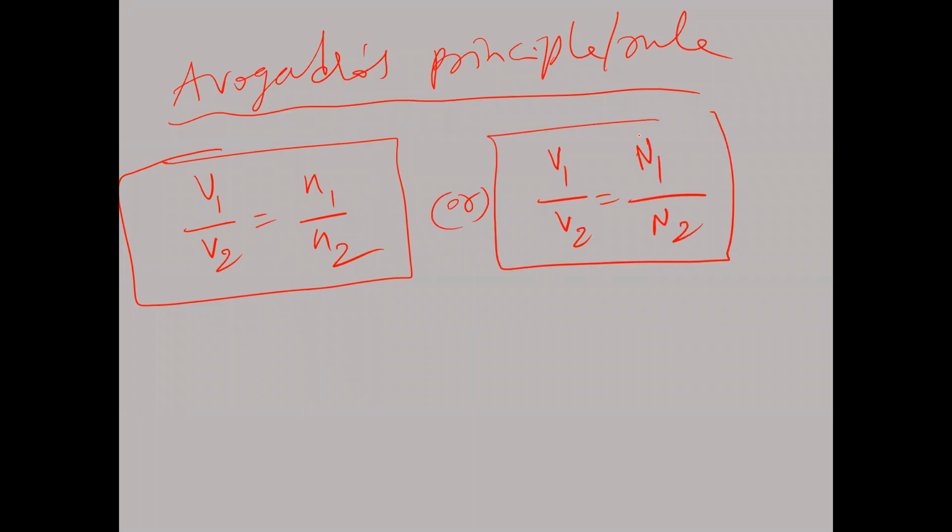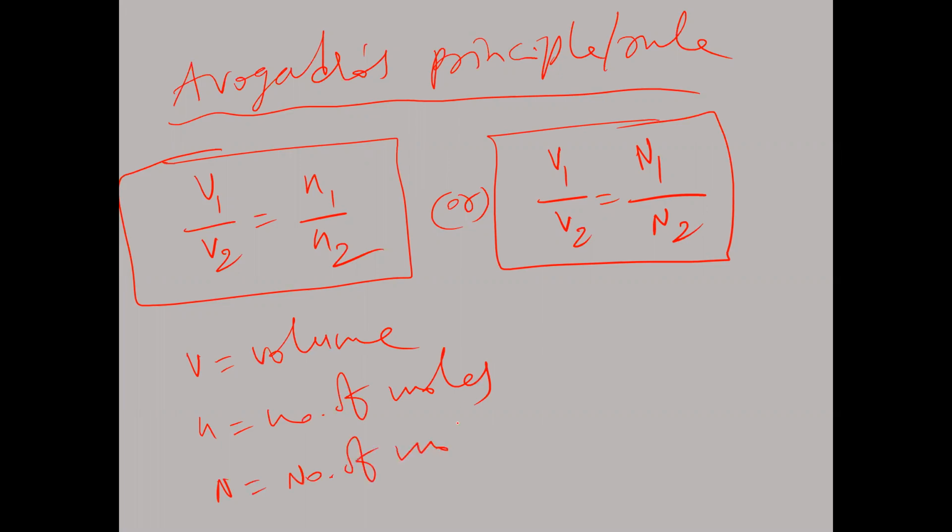Here capital N indicates the number of molecules. Small n is the number of moles. Here V is volume. Small n is the number of moles, and capital N is the number of molecules. So this point we have to understand clearly.